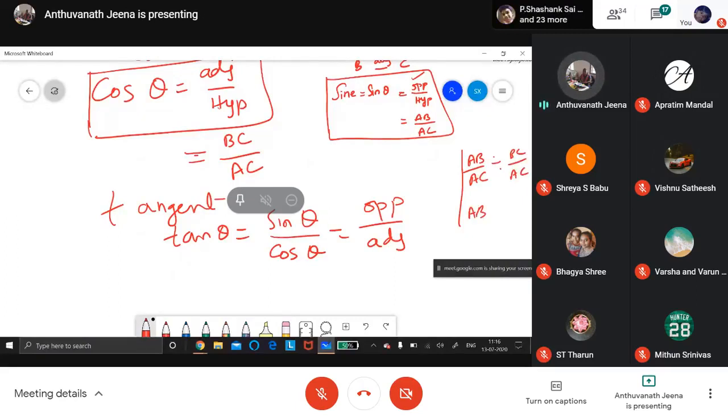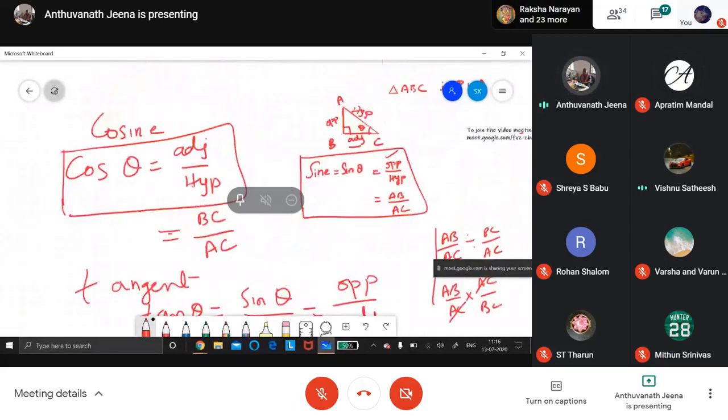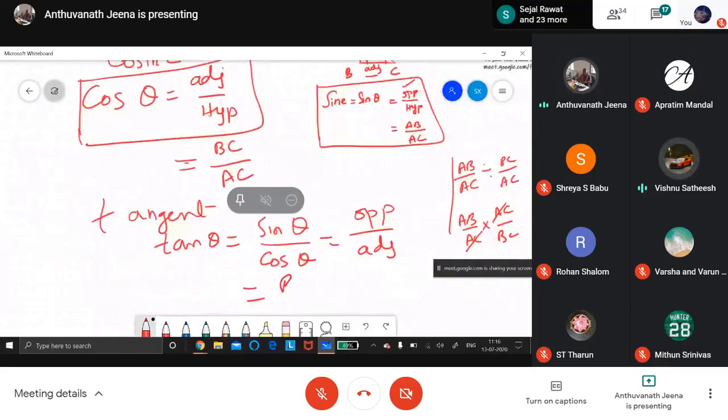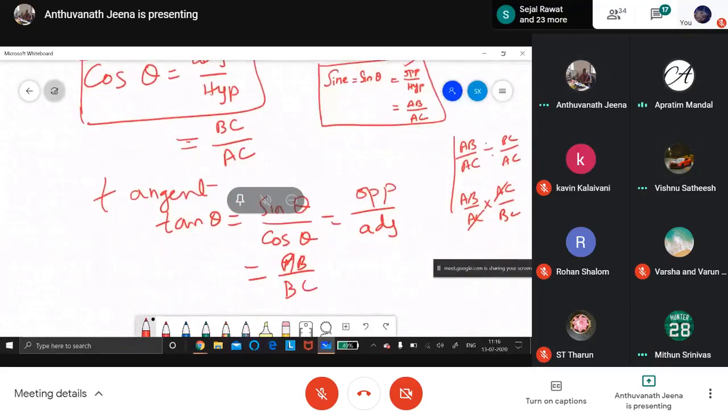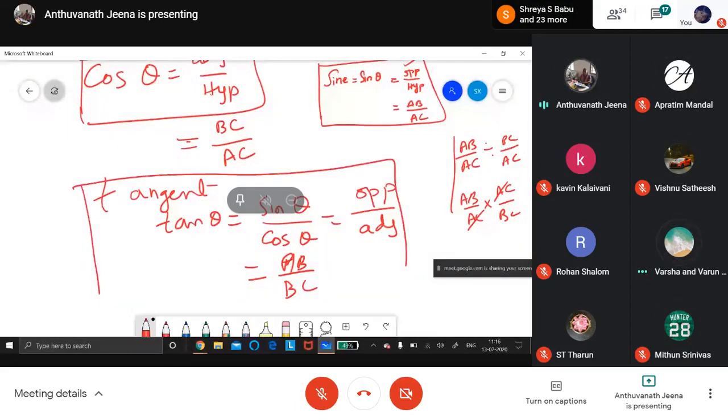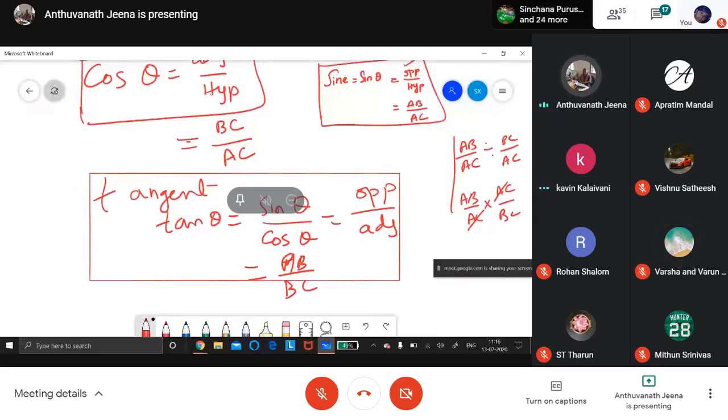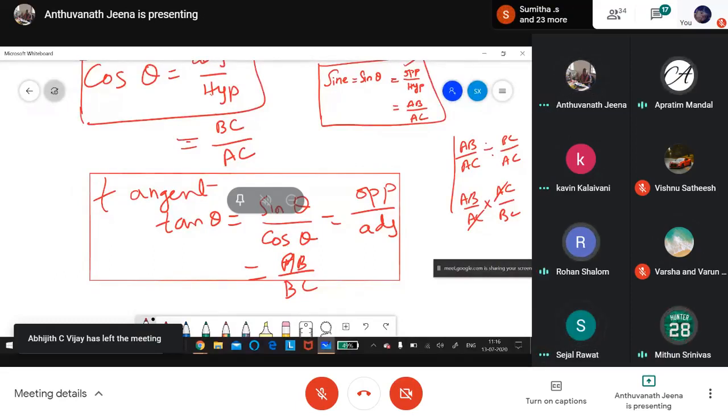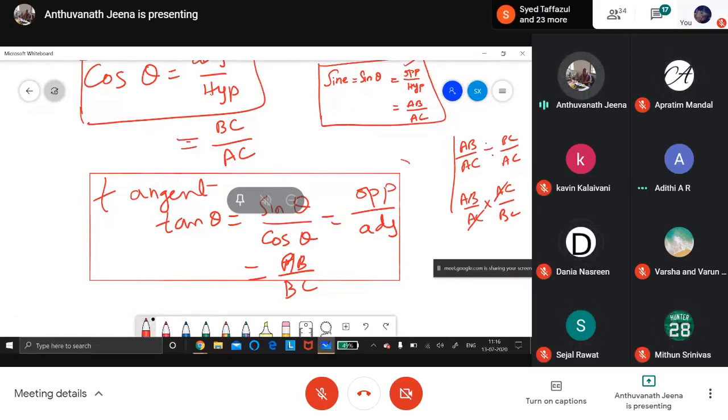In fractions, what you usually do is put the reciprocal, right? So AC gets cancelled and you get AB by BC. AB is opposite, BC is adjacent. Now you understand which is sine. Sine is opposite by hypotenuse. Cos is adjacent by hypotenuse. Tan is opposite by adjacent. When I ask you tomorrow, you must say only this.